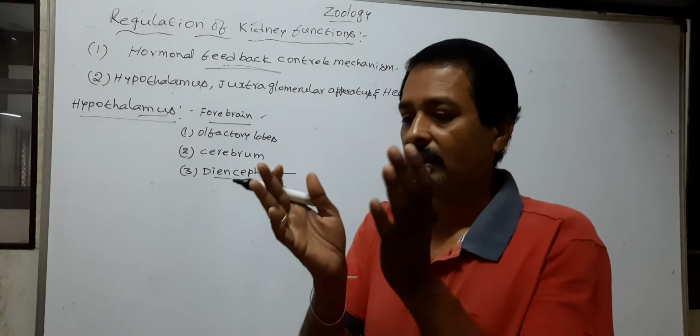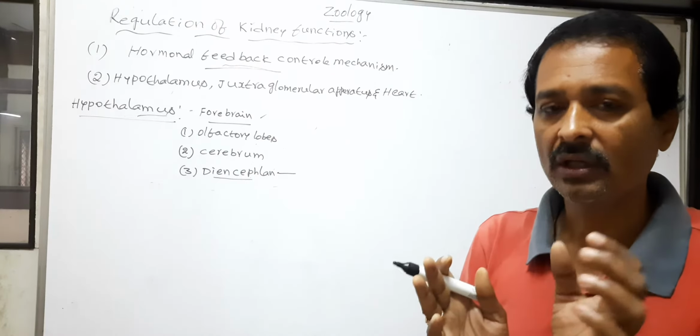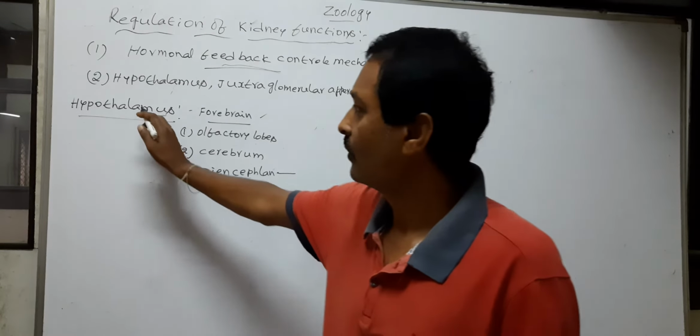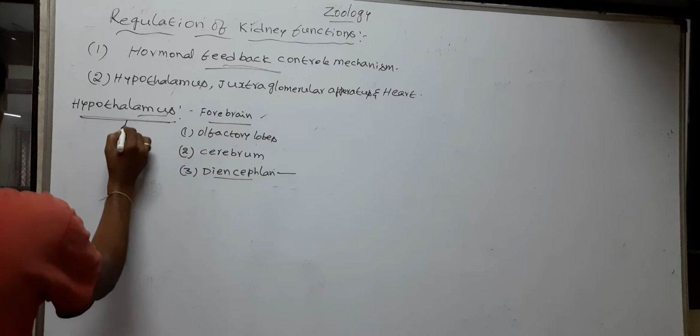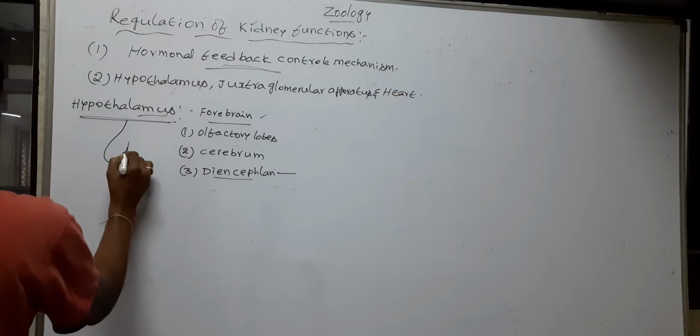Next, a small gland called the pituitary gland is attached to the ventral side of the hypothalamus.